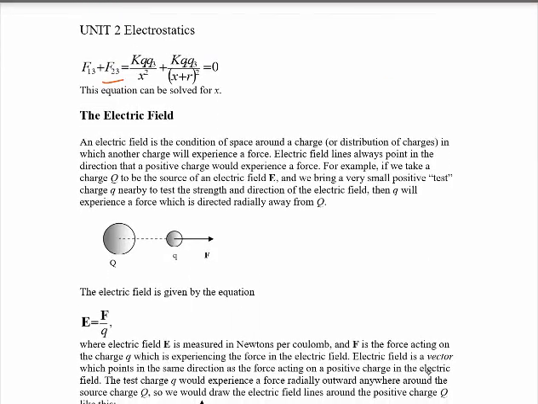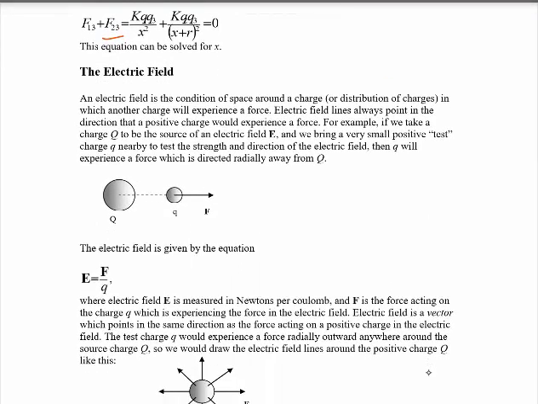The other thing is electric field. Electric field is a region where an electrical force is exerted, and electric field strength is equivalent to the force divided by the charge, or electric field is equal to KQ over R square.